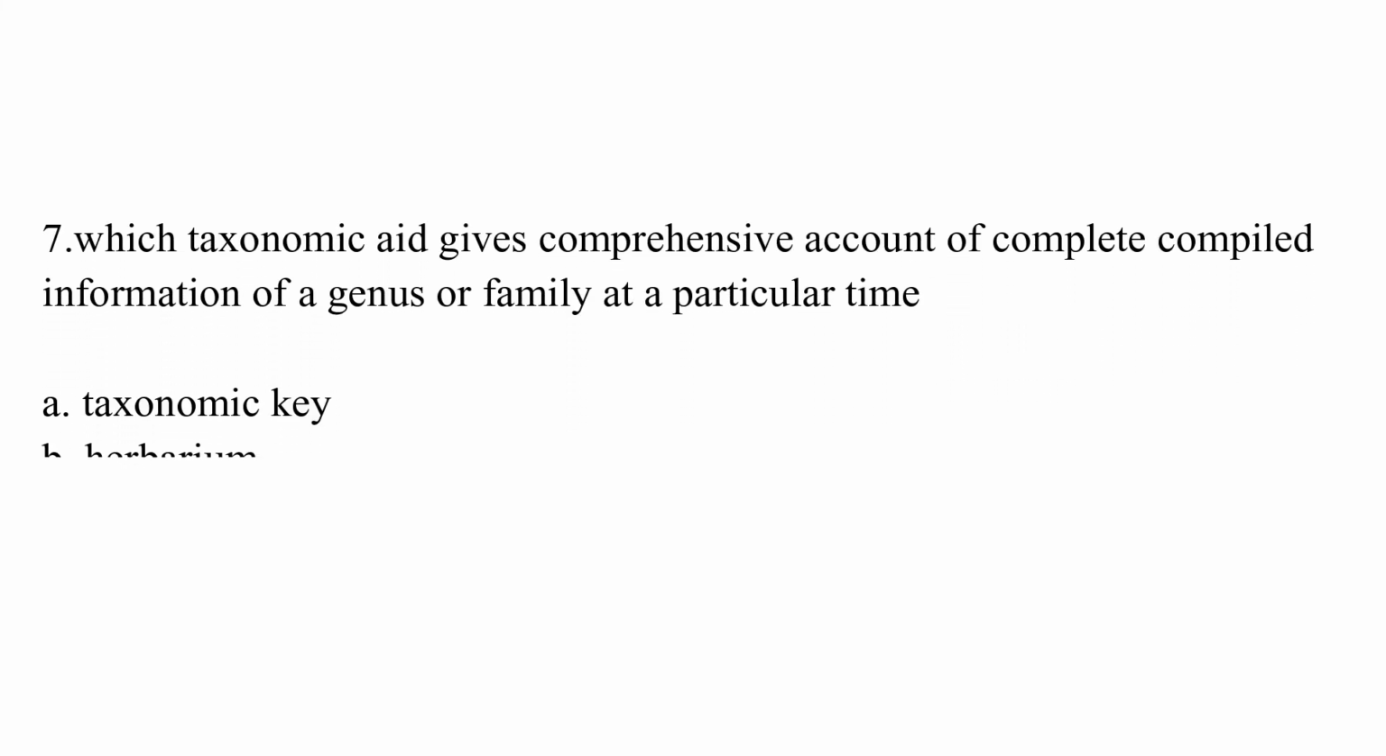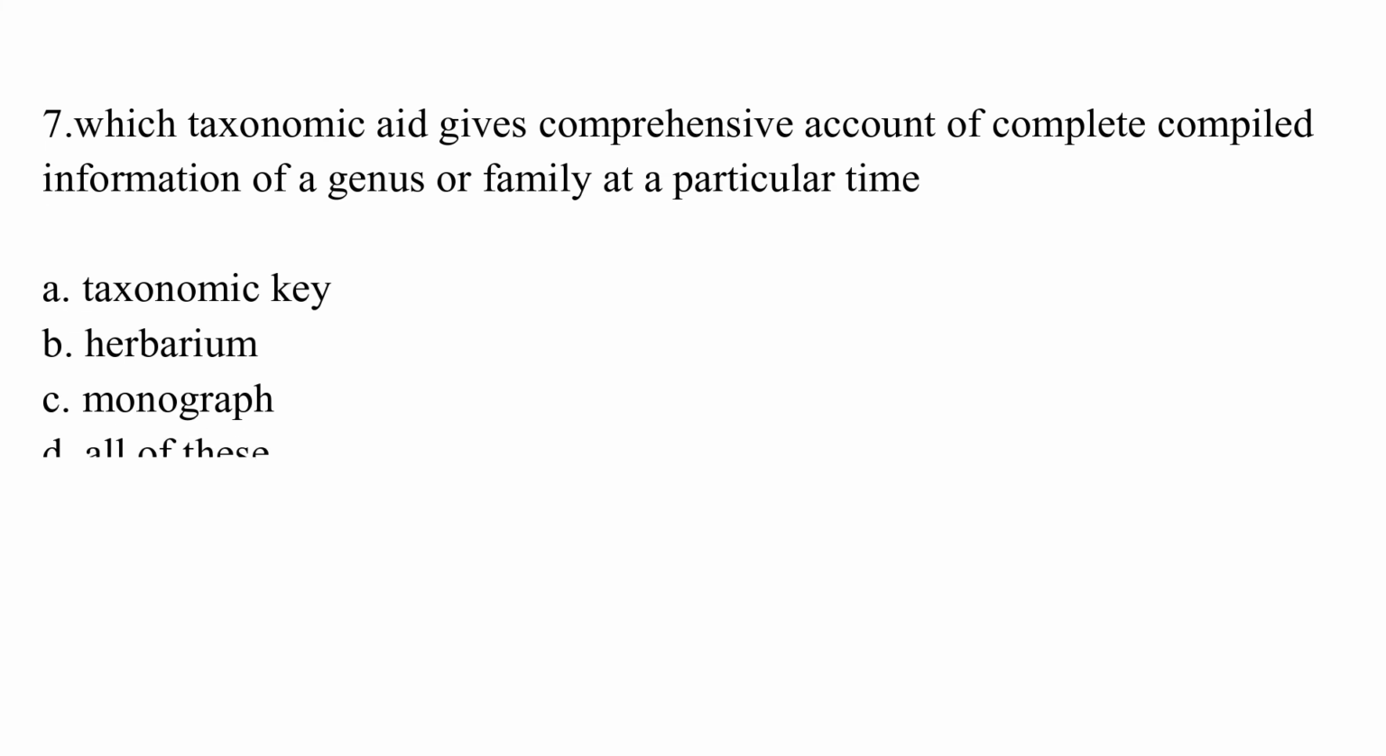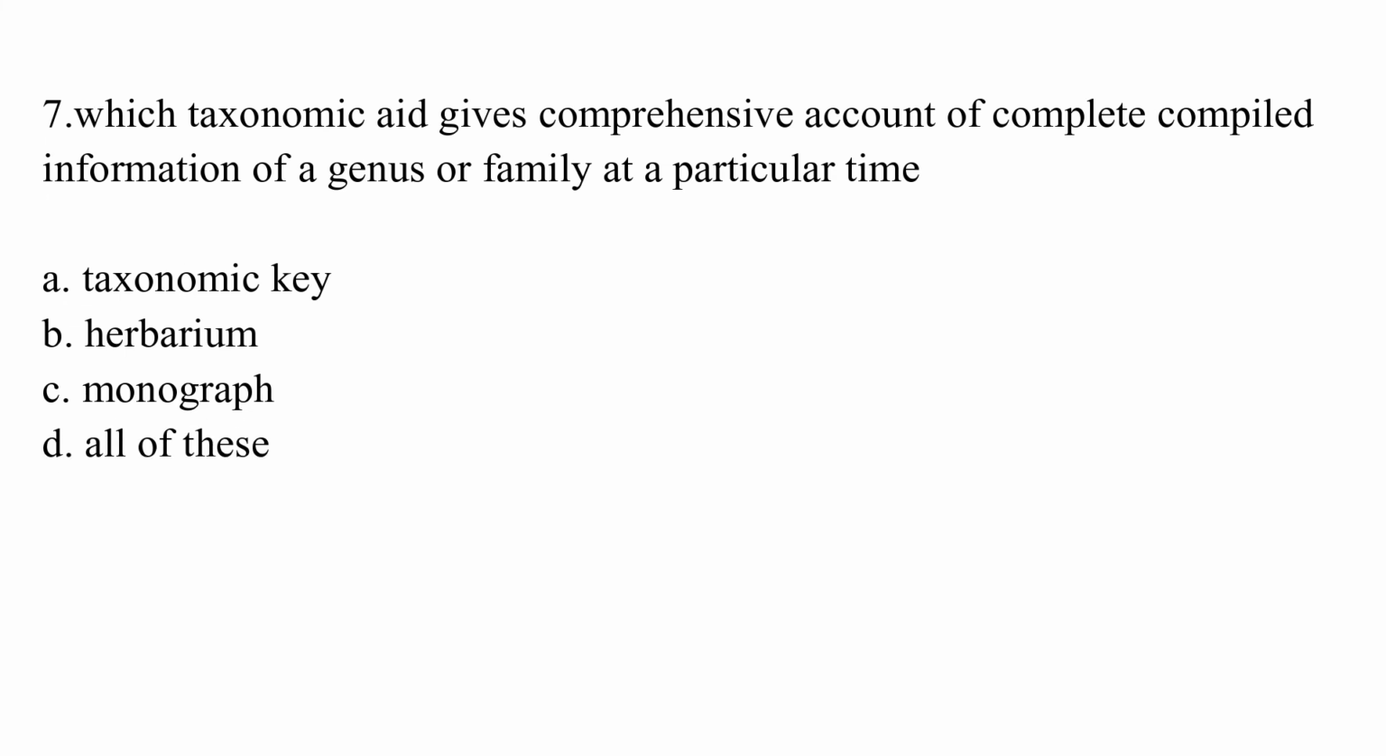Which taxonomic aid gives a comprehensive account of complete compiled information of a genus or family at a particular time? Option A, taxonomic key. Option B, herbarium. Option C, monograph. Option D, all of these. The correct answer is option C, which is monograph.